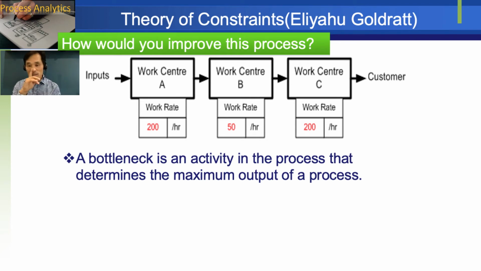TOC would say that there are always variations in an activity. TOC predicts that if you balance resources so that each activity in a process chain takes the same time, then small variations at each work center compound, and the total output will be below 50 per hour. TOC suggests that you should do everything to maximize the output of the constraint. For example, ensure it doesn't run out of material and leave the other processes with excess capacity, giving an output of 50 units per hour.